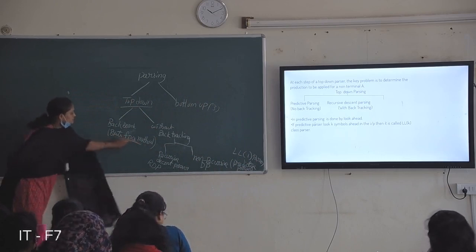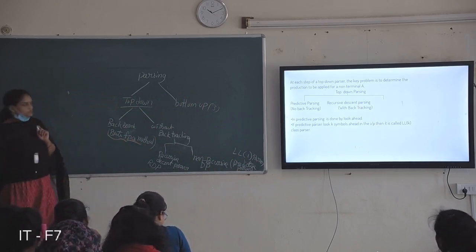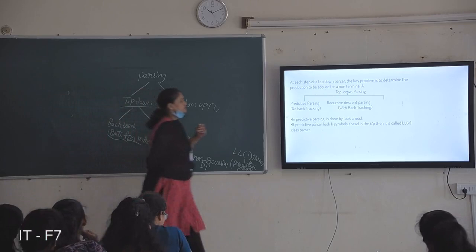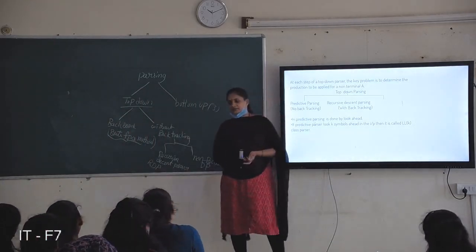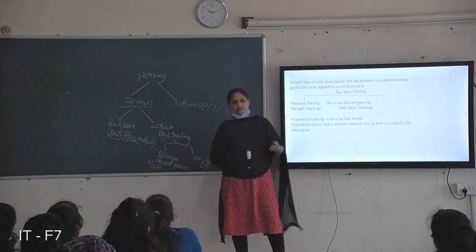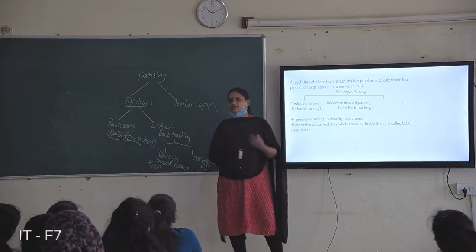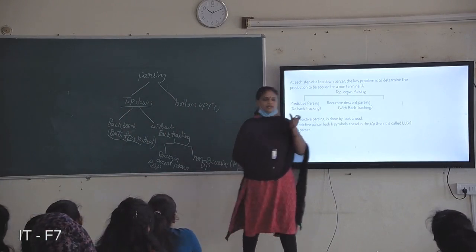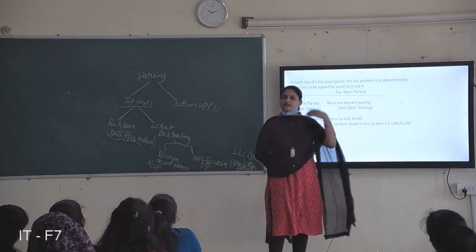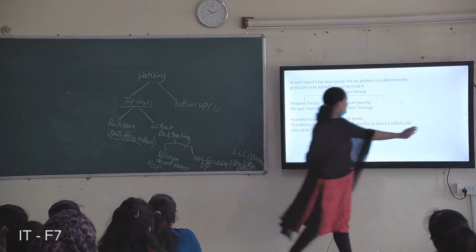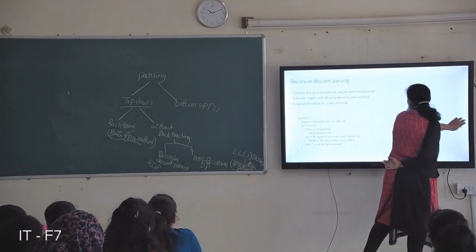First, what is the brute force method? The brute force method is nothing but you start with the starting symbol and derive the given string. You try all the productions, apply the grammar rules, and if a particular sentential form fails, you can backtrack again. So you can try with other productions. We will see one simple example. What is the brute force method?